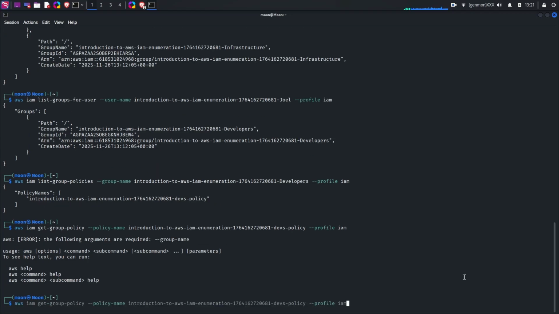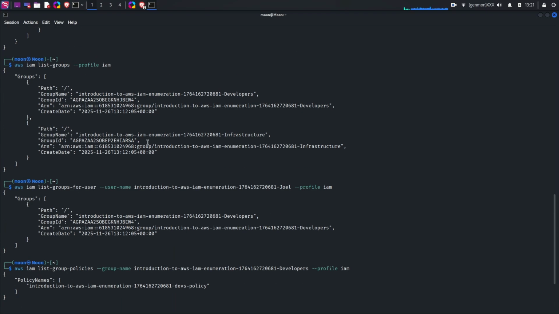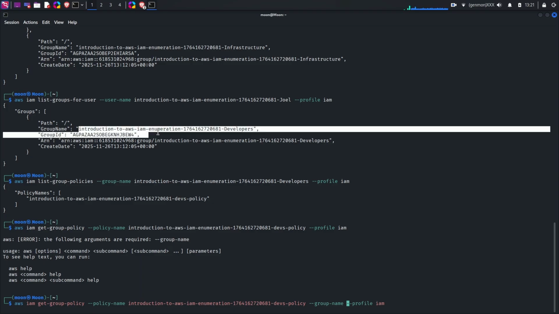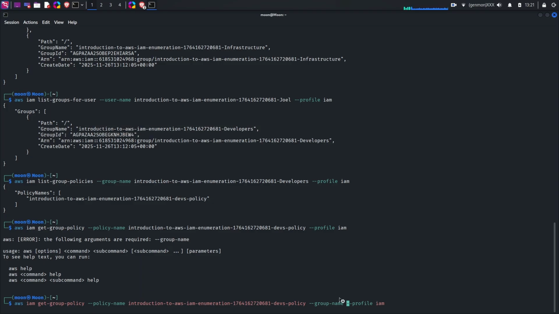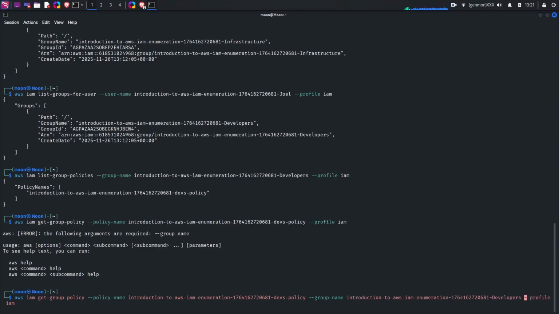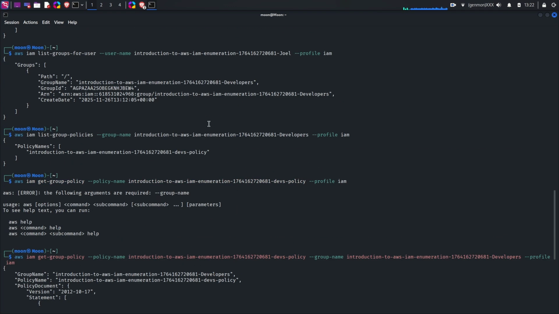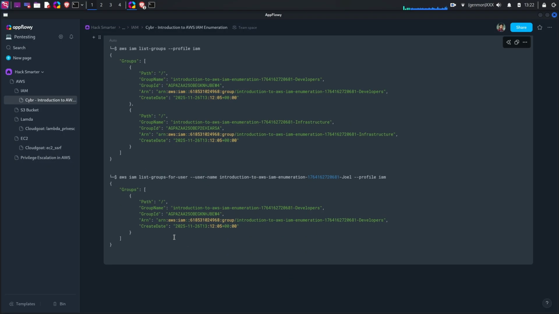Oh, I missed the group name. Let's add that in, which is developers group. Hey, we found all of these stars in the policy.